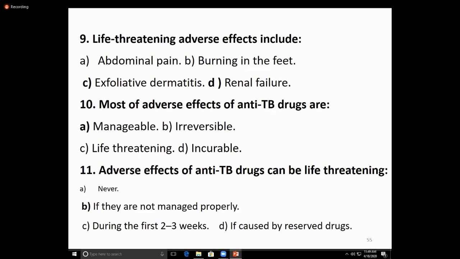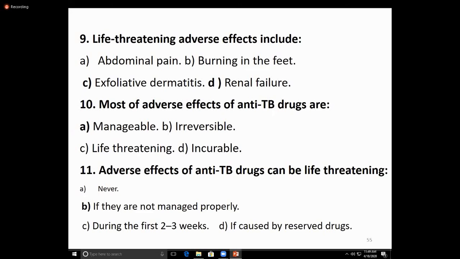It is rapidly absorbed after oral administration, distributed all over the body, but has less penetration to the blood-brain barrier. It is metabolized by the liver by acetylation like isoniazid. But the important point is that it inhibits the acetylation of isoniazid. So in this way, it increases the half-life of isoniazid.